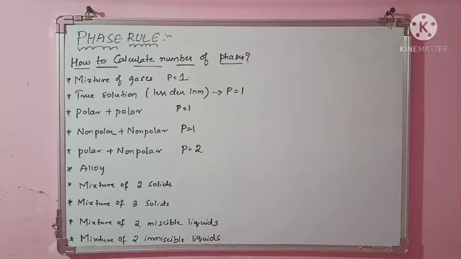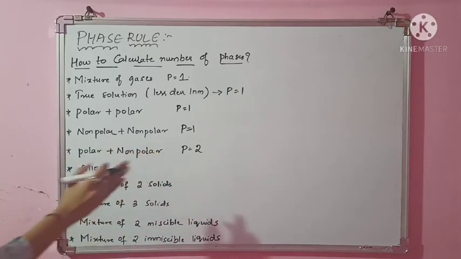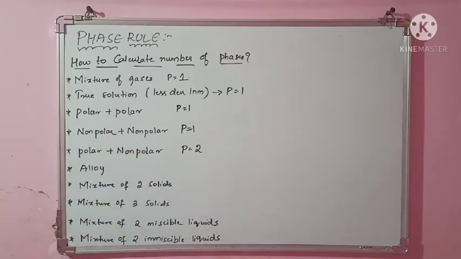Why here I have written phase 2? Because it's not homogeneous. It is forming a heterogeneous mixture. Yes or no? We can see clearly the two different phases. When I mix polar and non-polar solutions, I can see two distinct phases. I can tell that as one phase and this as another phase. So it is a heterogeneous mixture. So heterogeneous means definitely phases will be equal to 2.